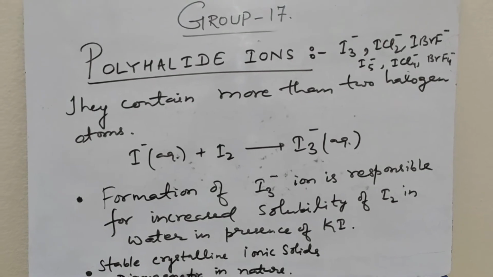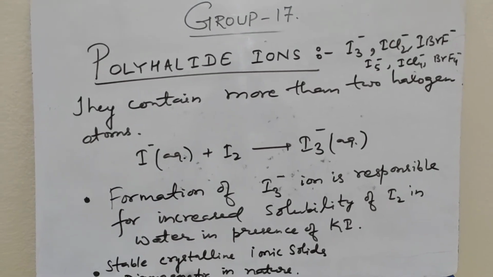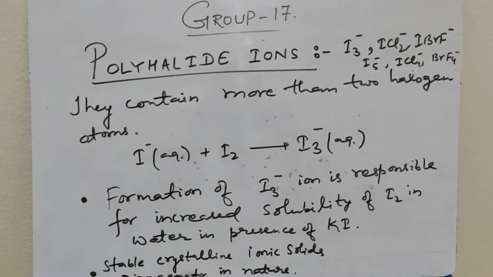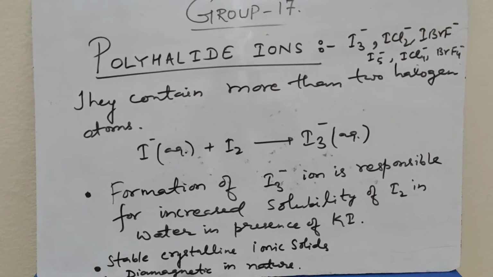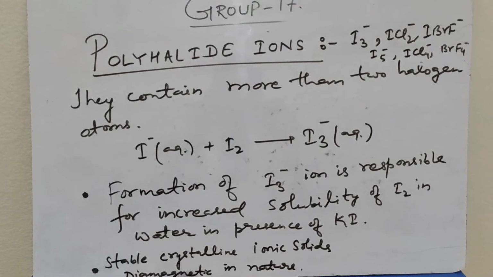That means the solubility of I2 increases in water if KI is added, because KI reacts with I2 to form I3 minus, that is a polyhalide ion. They are stable crystalline ionic solids and they are diamagnetic in nature.